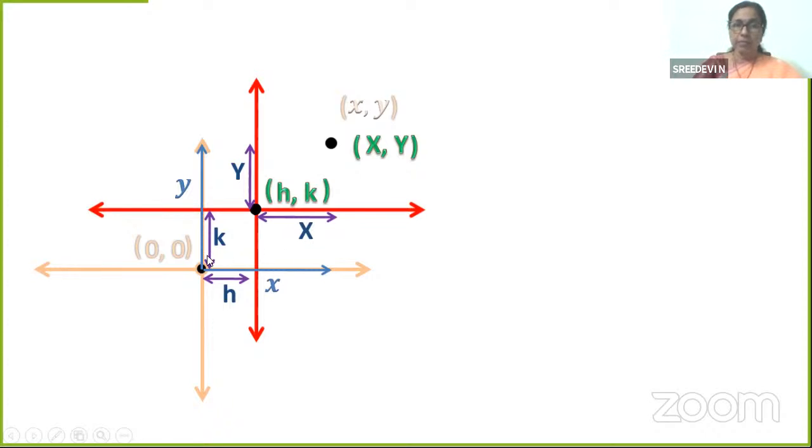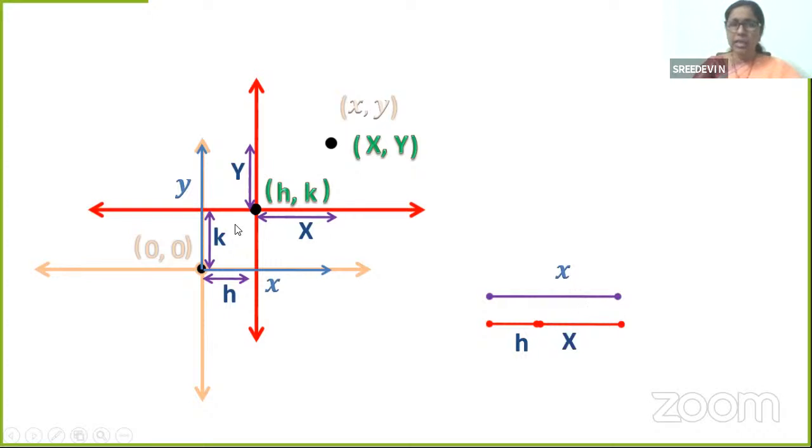Okay, let's see. From here to here, the distance is x. But what is it equal to? It is the same as from this point to the new coordinate. What is this distance? Capital X. What is this other distance equal to? Small h, isn't it? So if I bring this capital X here and put this h, together, capital X plus h is equal to small x.